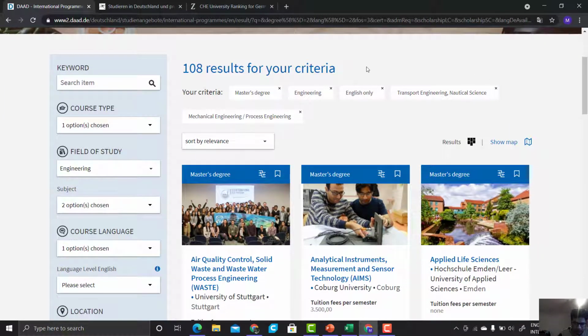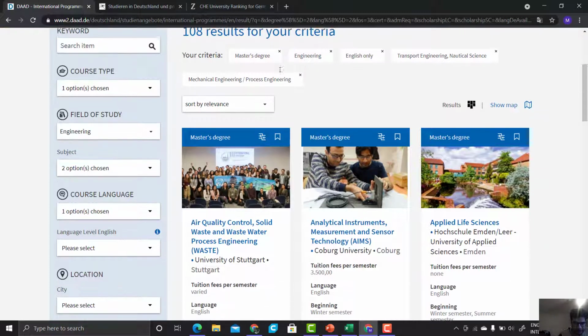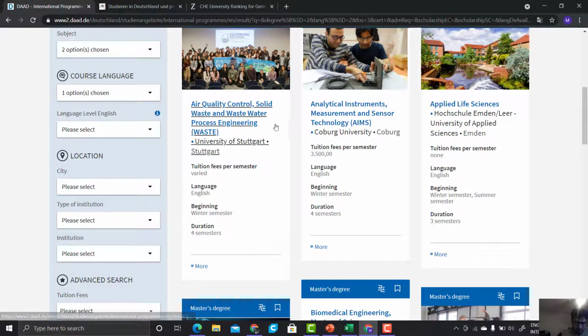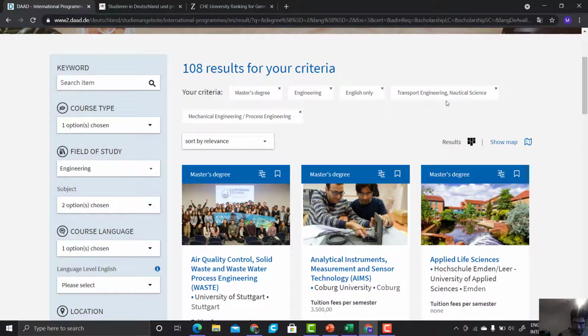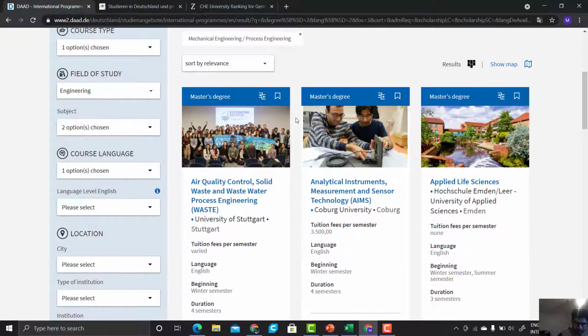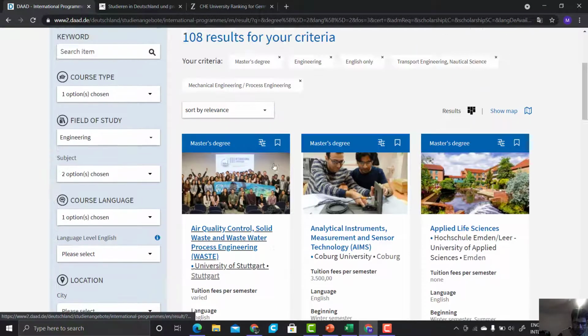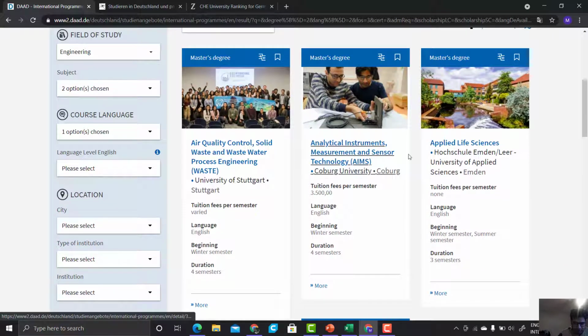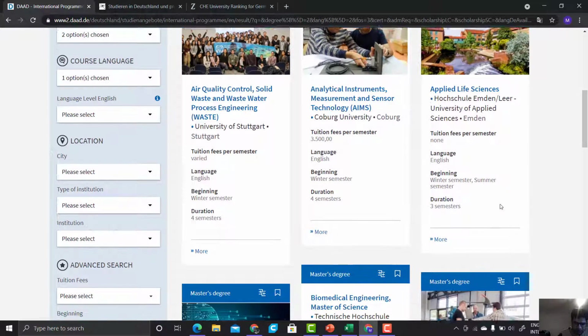After this filtration of our course, there are 108 results shown. In that there is a glitch, or you can say some problem, that it shows courses other than your selection. As here we have selected nautical science and transport engineering, mechanical engineering, process engineering, it will show you other courses also in which related subjects are studied. For example, air quality has a little bit of mechanical engineering, a small portion of courses in mechanical engineering. So that's why they show these also.